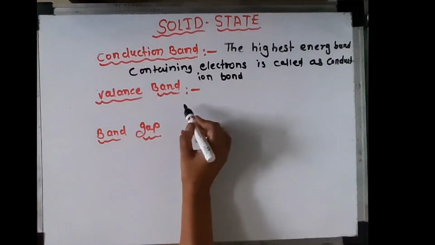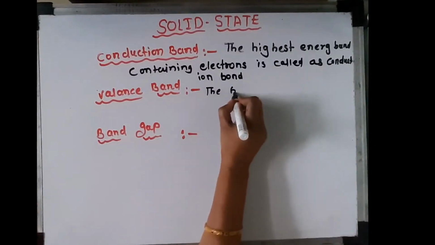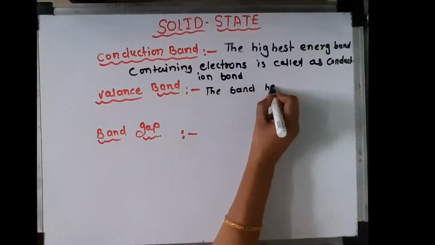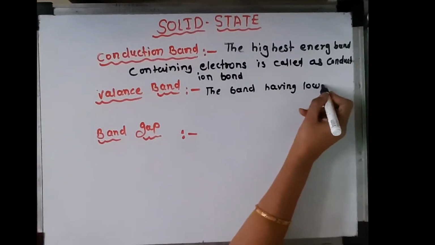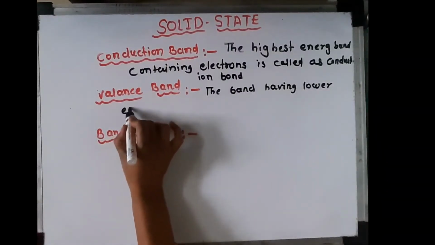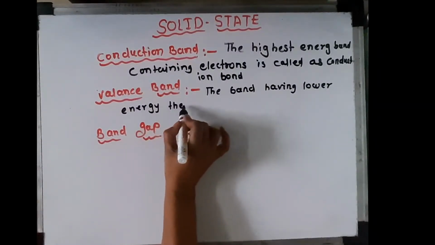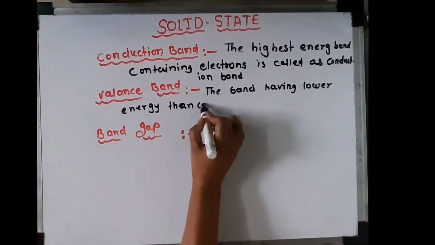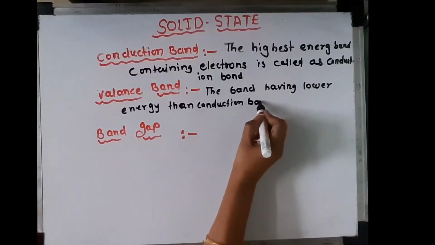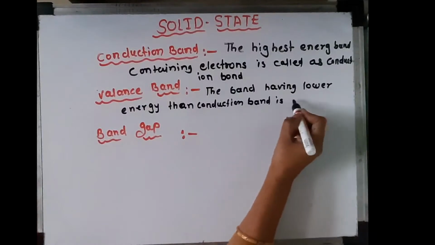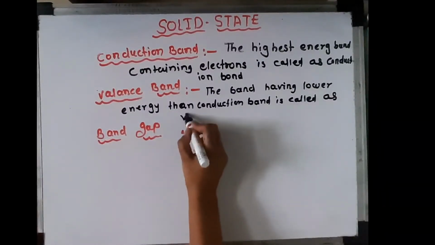Next one is valency band. The band having lower energy than conduction band is called valency band.